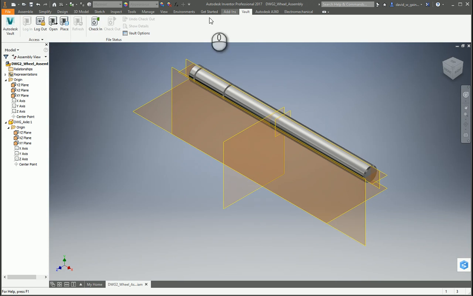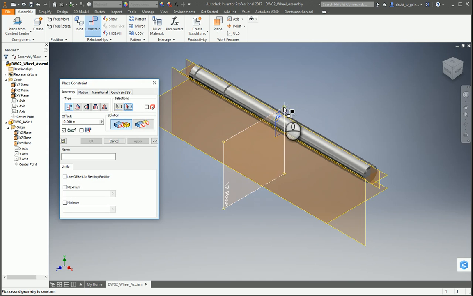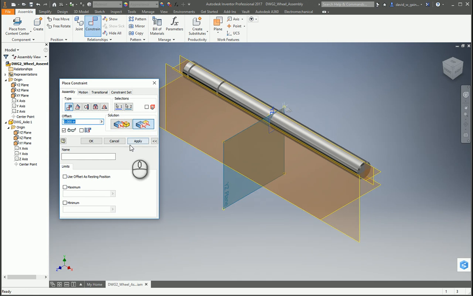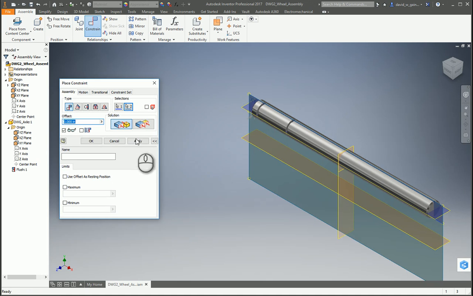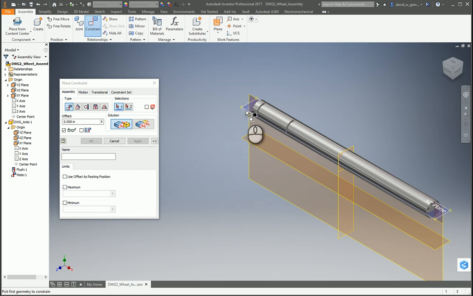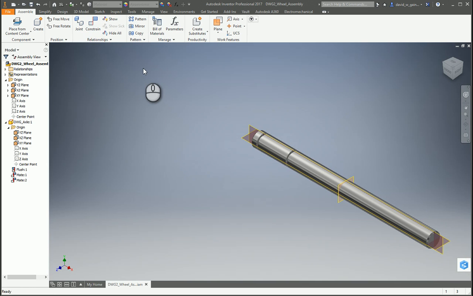Now what I'm going to do is come into Assembly, Constraint. I'm going to flush the two center planes, then mate the XY to XY, and then mate the XZ to XZ. The reason for this is now it won't move around. So let's go in and add some parts.